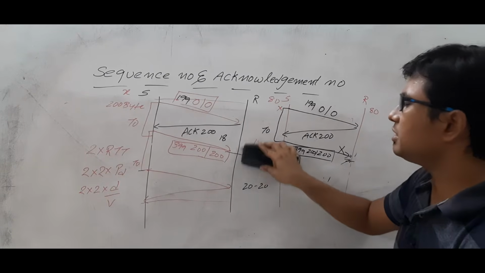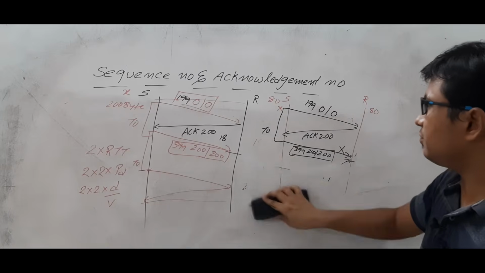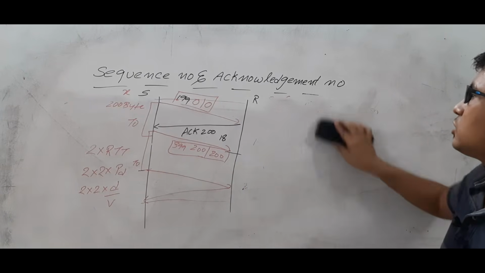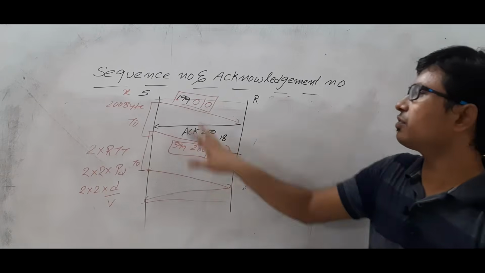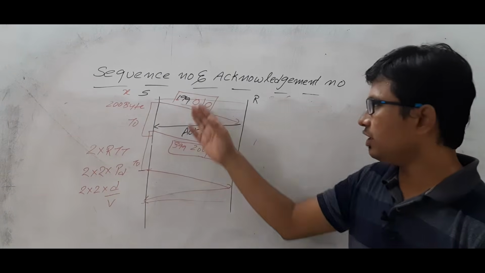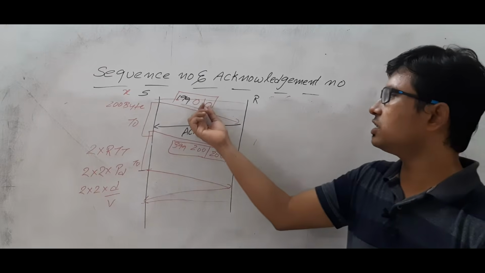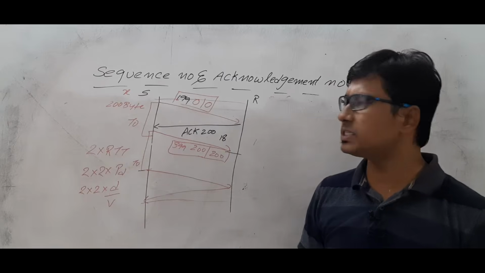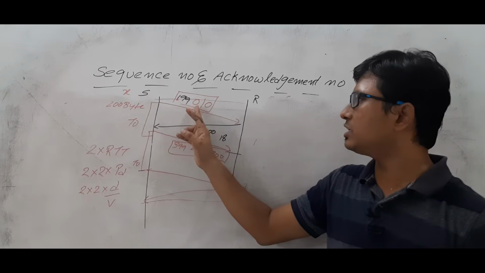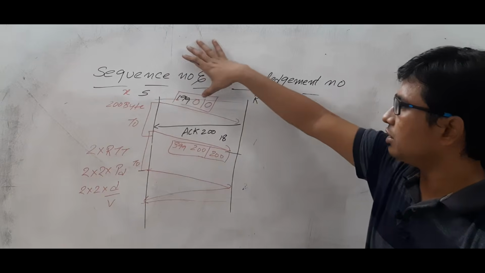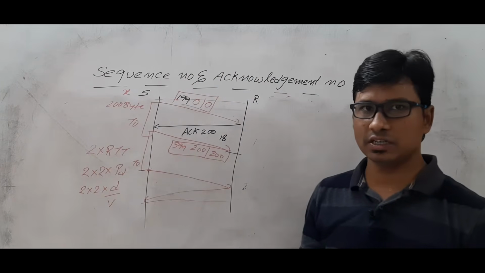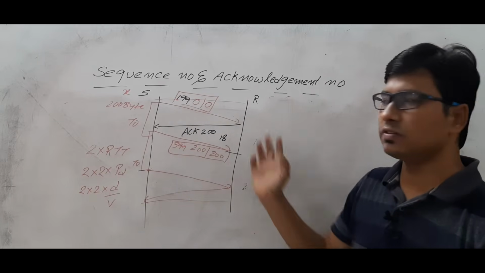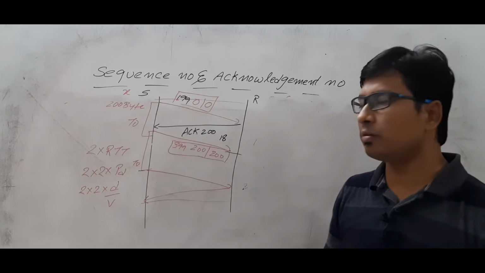Then can anyone tell me the solution for it? What is the mistake we are doing here? We are always starting the sequence number from 0. For every communication, we are starting the sequence number from 0. Here also we started the sequence number at 0, and we did not make any mistake because we started the bytes from 0 to 199. The first byte number will act as the sequence number. That is okay. But again in the second communication also the sequence number became 0. So that is what the problem has happened.